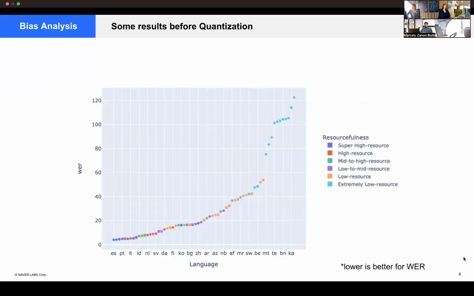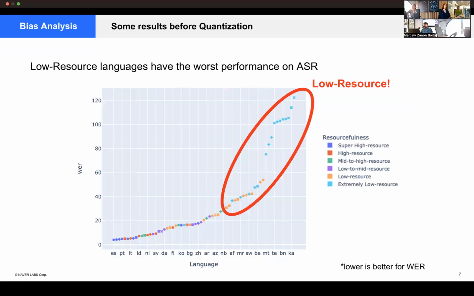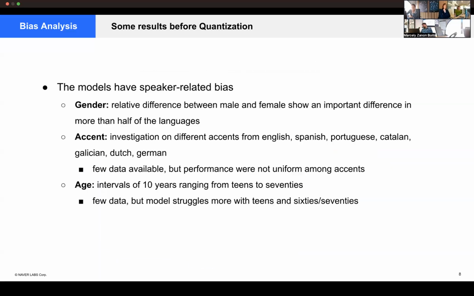So here are some results. First, we plot here the performance of Whisper ASR per language, marking the resourcefulness. And we can see that the low resource languages have the worst performance on ASR, even getting super bad, more than 100% word error rate. So it shows that the low resource languages are the ones that already have worse performance in the model, as expected. Moreover, some other results show that we have speaker-related bias in the model, like gender-related bias, accent-related bias, and age.